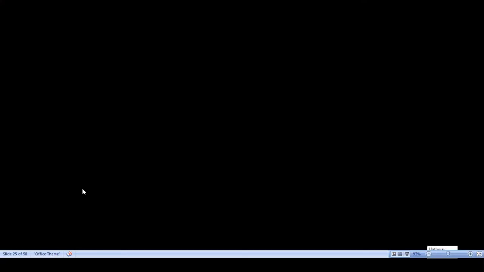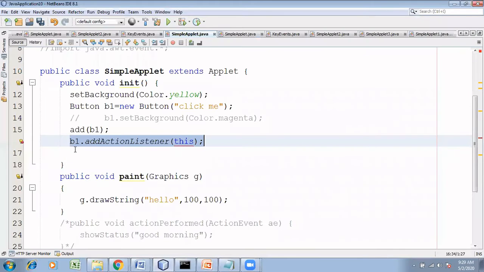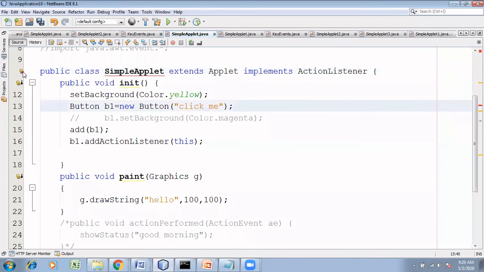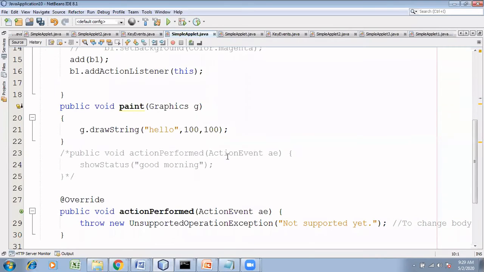So basically what you'll have to do is b1.addActionListener. This means I'm adding an action listener. Whenever I create the container class which extends Applet, I also make the same class implement the listener. For mouse it is MouseListener, and for button it is ActionListener. Since it is an interface, it will have some methods, isn't it?